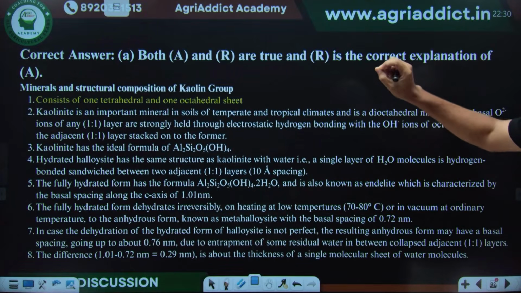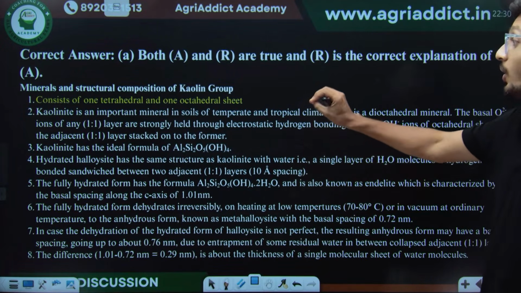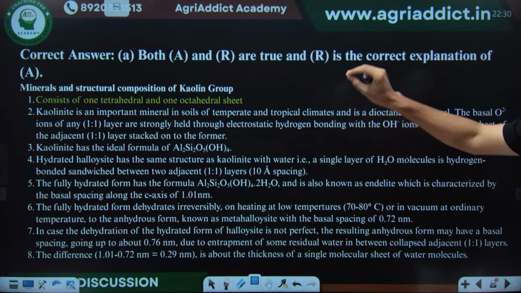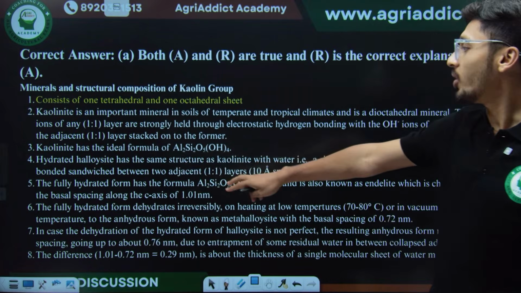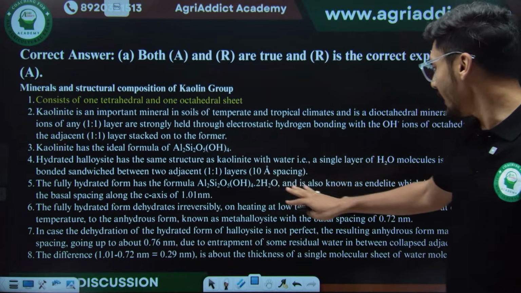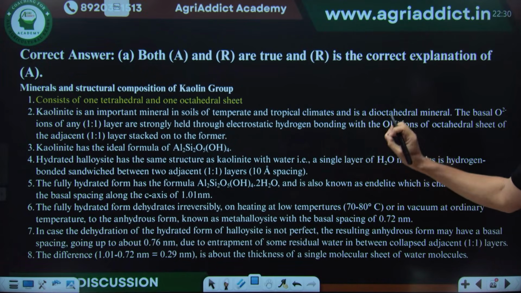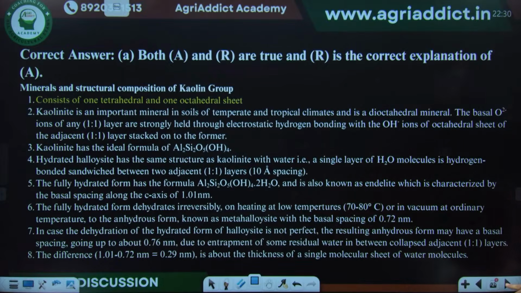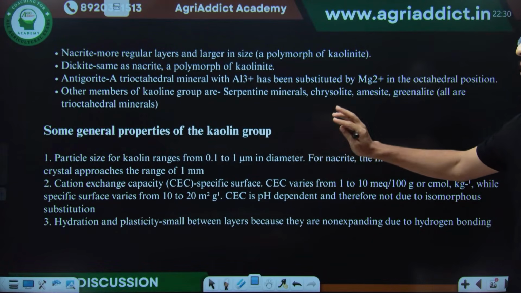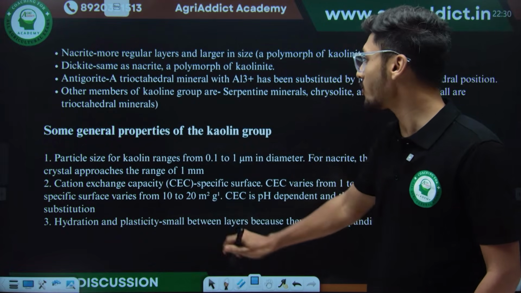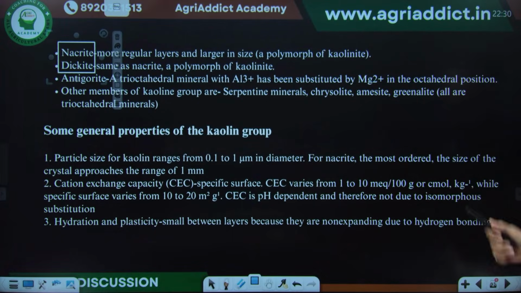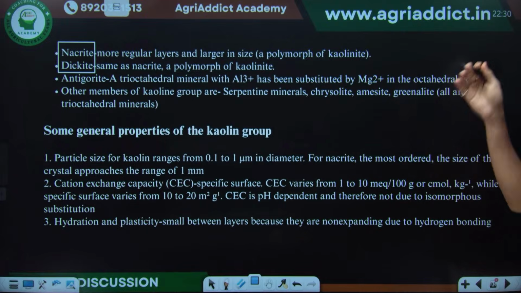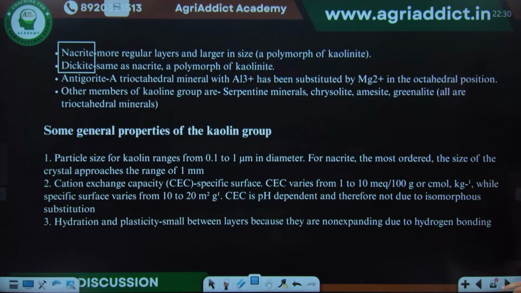Now apart from this, some other properties of the kaolinite mineral group are mentioned in this slide. You can go through these: what is kaolinite, then what is hydrated halloysite, then what is the fully hydrated form of kaolinite. All these things are very nicely mentioned in this slide, and some general properties of the kaolin group are also mentioned. So nacrite or dickite, this is another objective: nacrite or dickite are the polymorphs of kaolinite. So remember this too. Both these slides are very important. If you can remember them well, it will be very beneficial for your preparation.